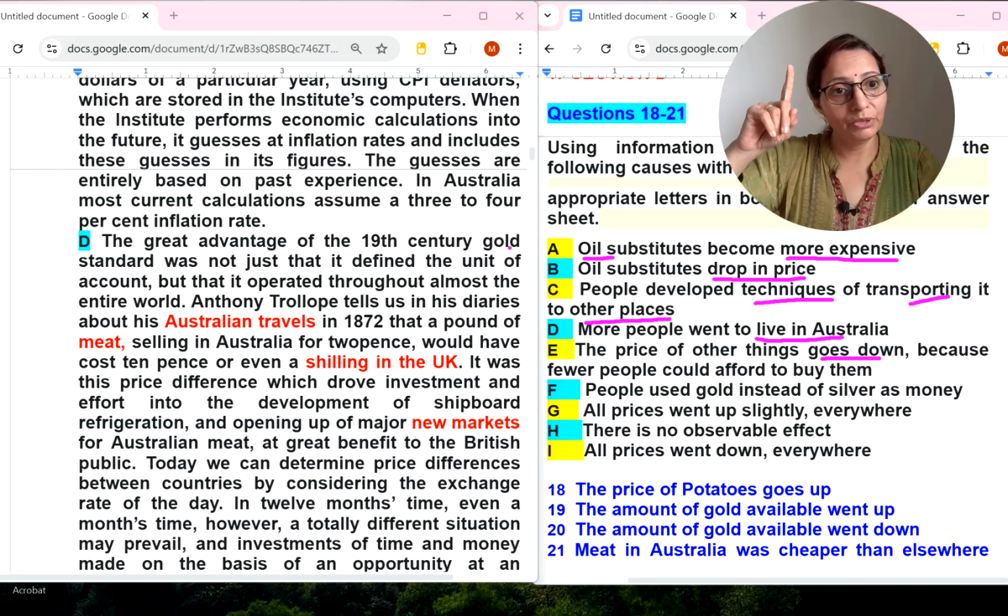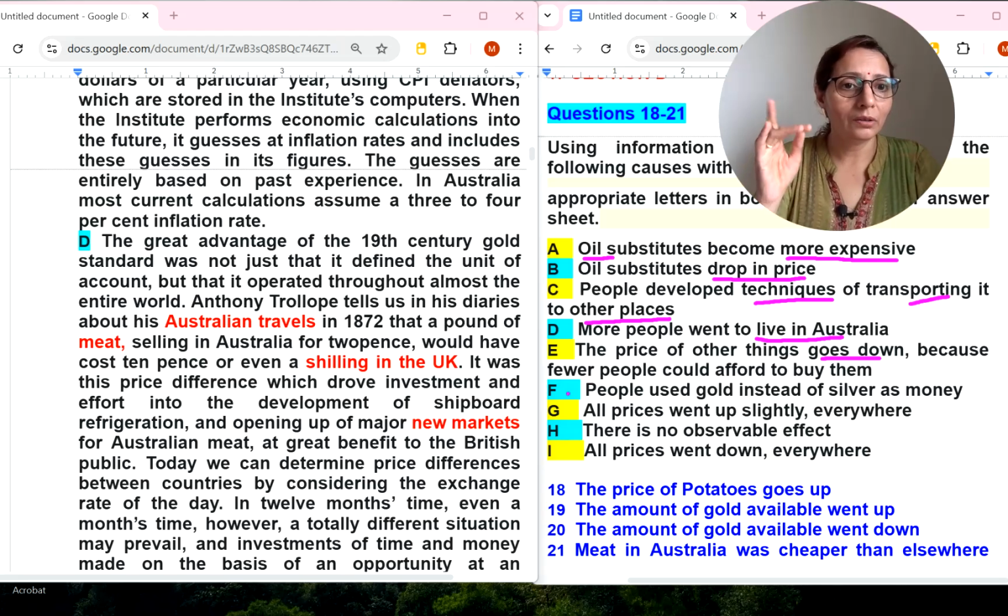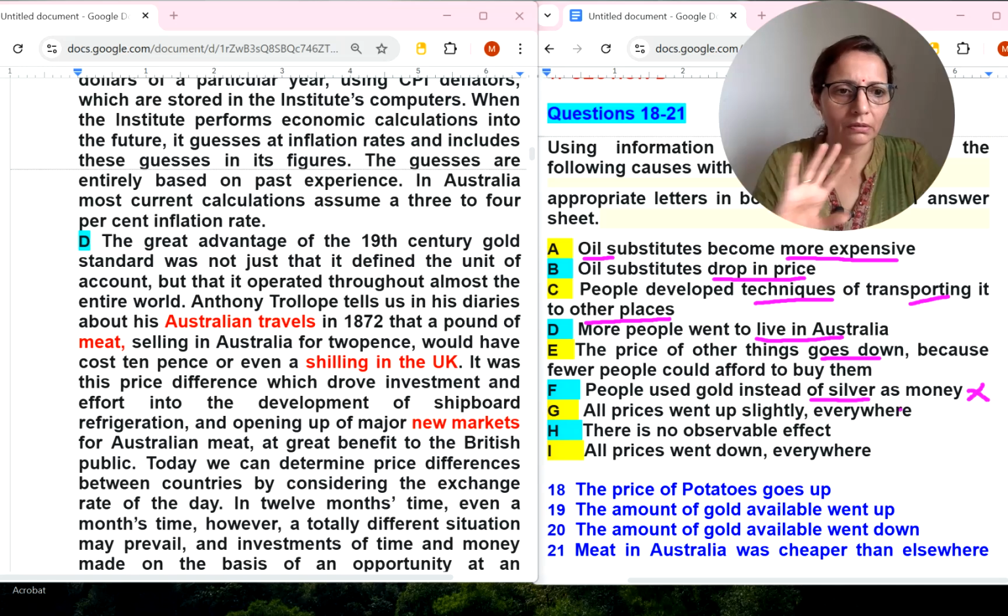I think in B paragraph they were talking about potatoes. Okay, and oil also. People used gold instead of silver as money. Silver, I have not read in the whole passage, so it cannot be answered, I think. All prices went up slightly everywhere. There is no observable effect. All prices went down everywhere.